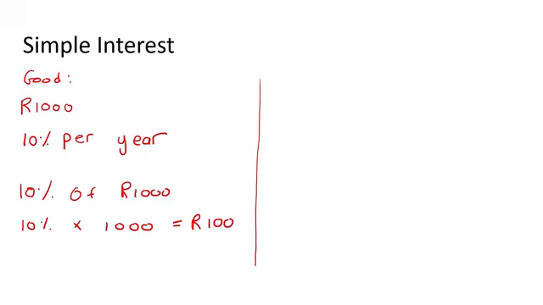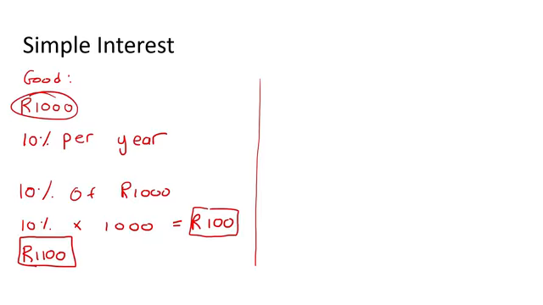So after 1 year, you are going to earn 100 Rand interest. So that's like a bonus. So how much money do you have now? Well, now you will have 1,100 Rand. You see? Because you started with 1,000 Rand, and then because you invested your money, you earned 100 Rand, and so now you have 1,100 Rand. So that's the way that interest can be very good.